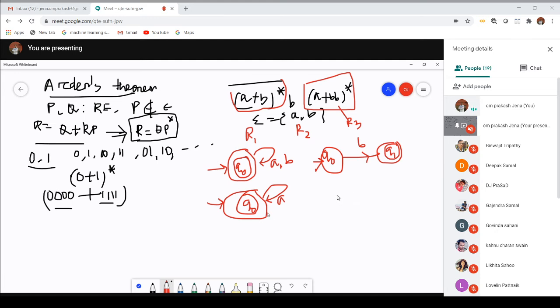So for this purpose, you have to create a state. Let my state be Q1 on input symbol B. Again, from that Q1, you may return back to the original state Q0 on input symbol B. Now, what does it exactly indicate? Either there will be no occurrence of A, or any number of occurrences of BB, not a single B. The combination of 2 Bs, that is 2 number of B, 4 number of B, 6 number of B, 8 number of B, and so on. Now, the individual construction of R1, R2 and R3 is completed.